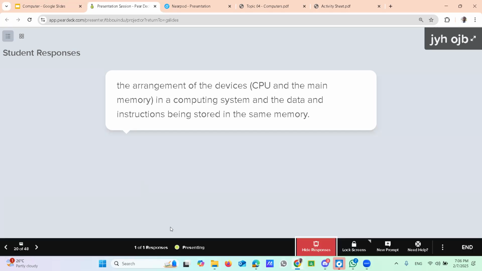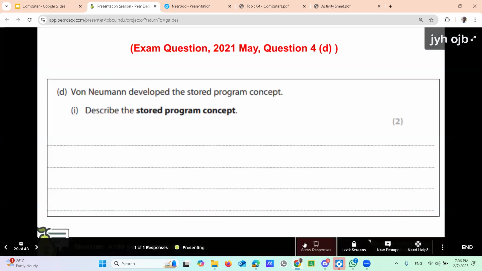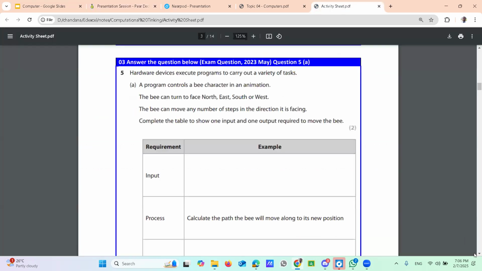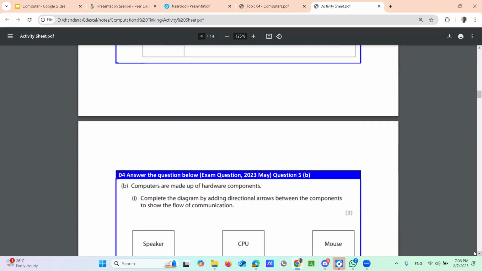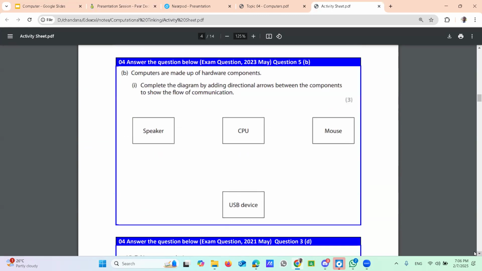Then before moving to the next one, again back to the activity sheet. Try to answer this one. Again, exam question 2023 May.